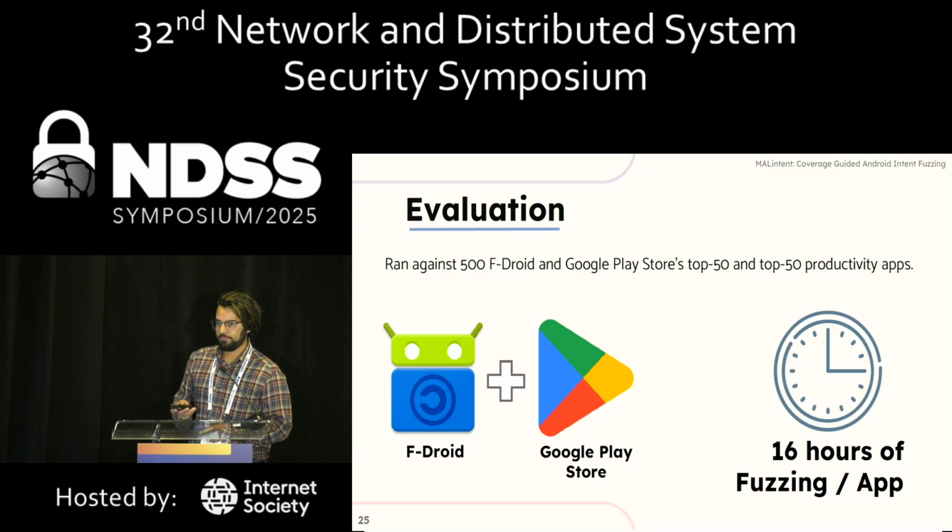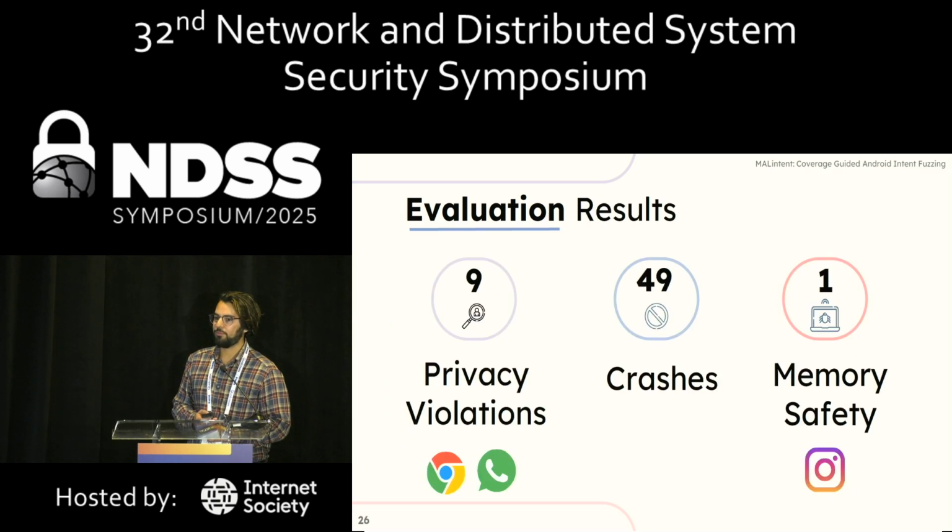For our evaluation, we ran against 500 apps from the F-Droid dataset, which is a bunch of open source apps, and the Google Play Store's top 50 overall and top 50 productivity apps. We gave each app a 16-hour round of fuzzing. The results are that we found 9 privacy violations in pretty mature apps like Chrome and WhatsApp. A lot of crashes, 49 of them. Error handling is quite poor in most Android applications. And we found the one memory safety issue in the Instagram imaging app that I showed before.